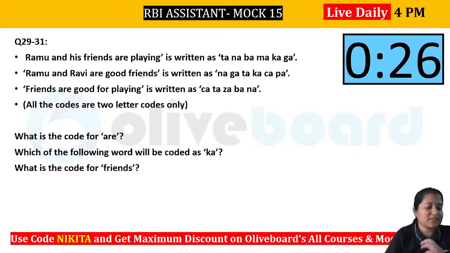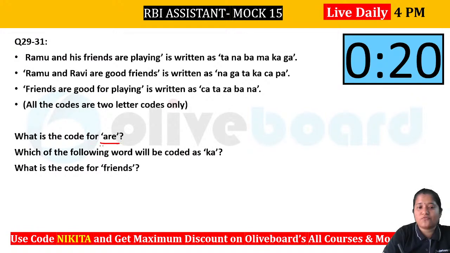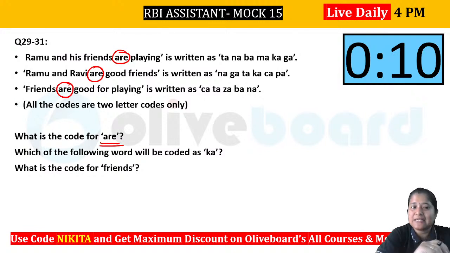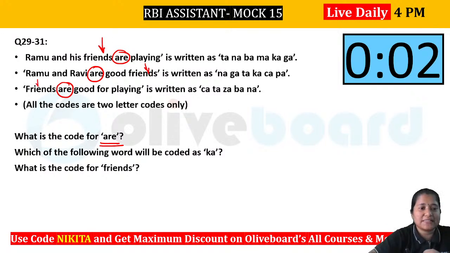We are still left with time, but because you have completed it here, let's see whether you got the right answer or not. So what is the code for R? Now let's find where do we have R. You can see R is here, R is here, and R is here. So R is common between all the three. Is there anything else also which is common in all the three here? You will see that friends is also common. Friends is here, friends is here, and friends is here.